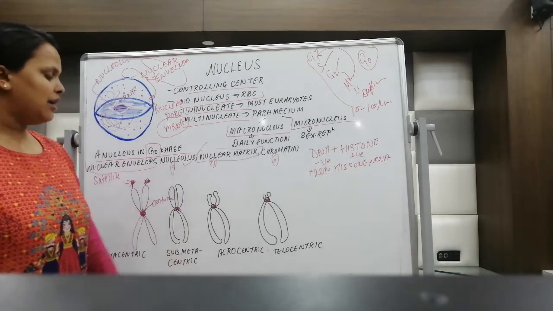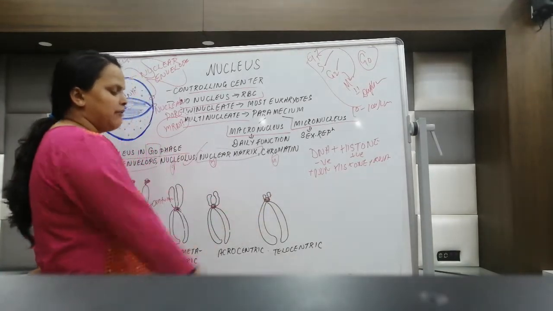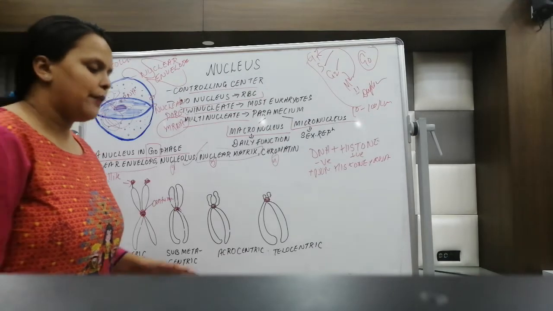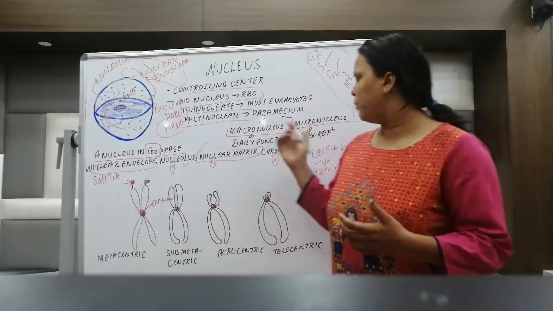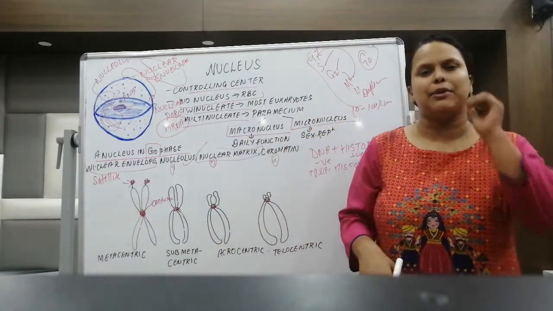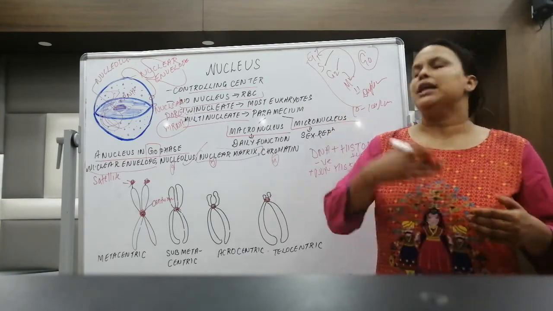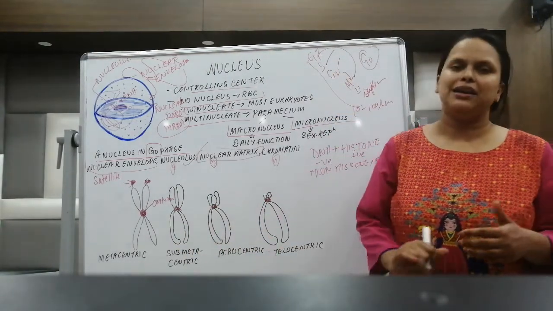That time it is called acrocentric. And when you have very little at one part and very big at the other part, that is called telocentric chromosomes. In humans, we have 46 chromosomes, and the 2-meter long DNA we talked about is spread across these 46 chromosomes. These can be metacentric, submetacentric, acrocentric and telocentric.